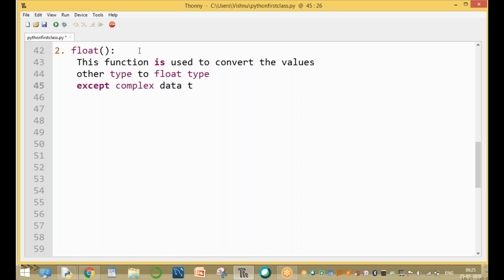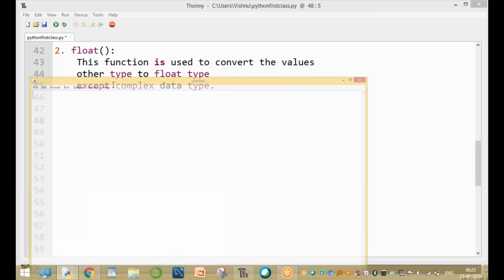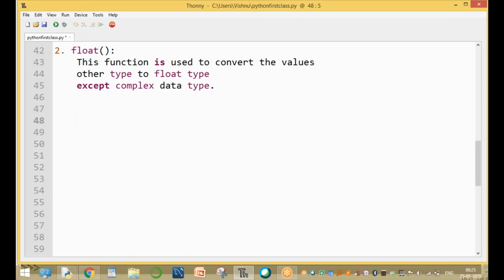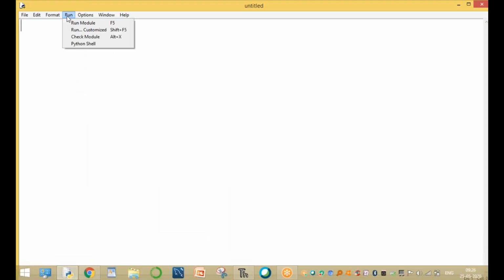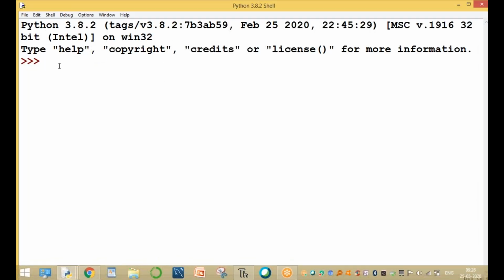Here also, same as integer, the complex data type is not supported. For example, the complex value cannot be converted. All the other values are converted.